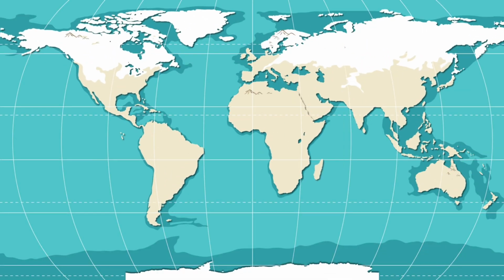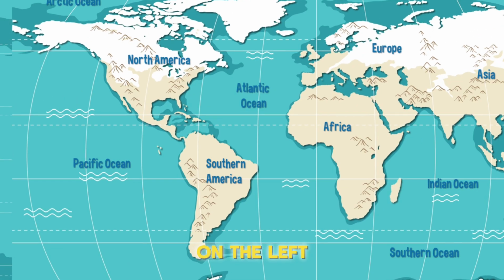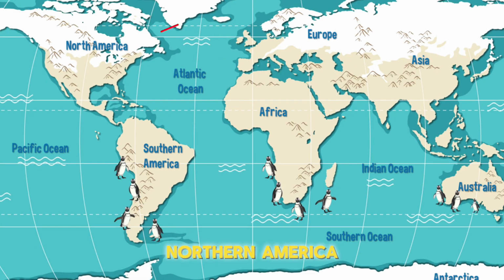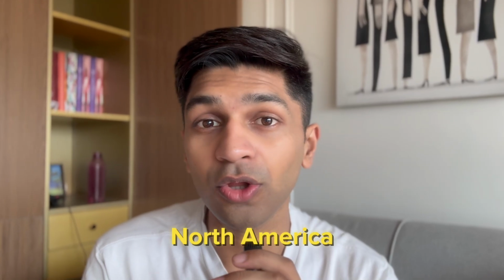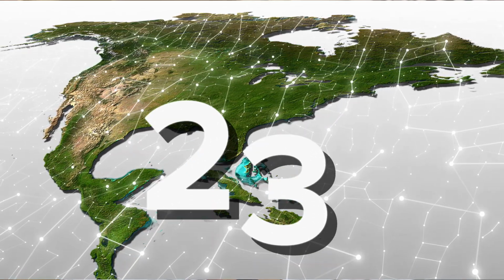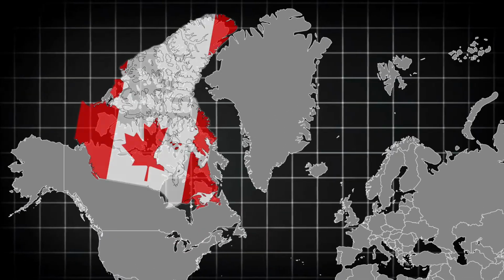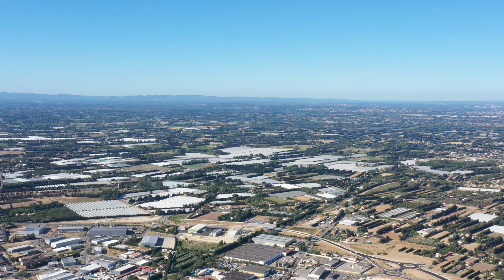The world has been divided into 7 continents. On the left here we have Americas, Northern America and Southern America. Now North America has 23 countries, of which 21 of them lie in a subpart called Central America. Only US and Canada are countries which are not part of Central America and are huge in size.